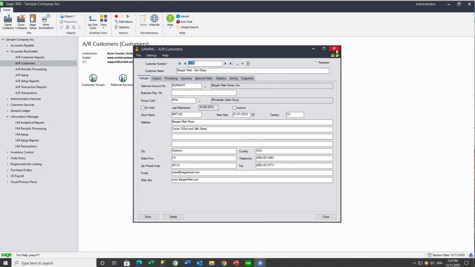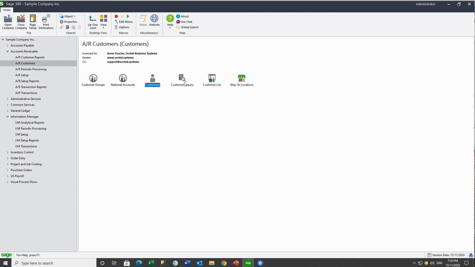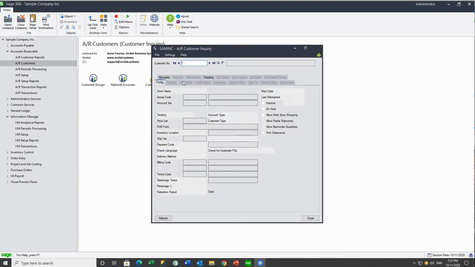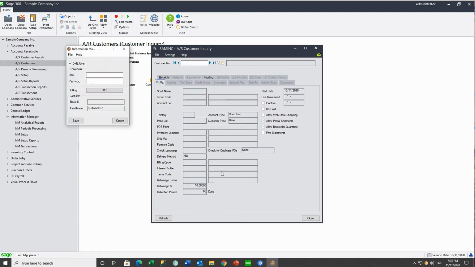If we now want to see the same note on our customer inquiry, we need to take note of the roto ID and the field label. So the field label on the AR customer inquiry is customer no. with a full stop, and the roto ID is AR1700.